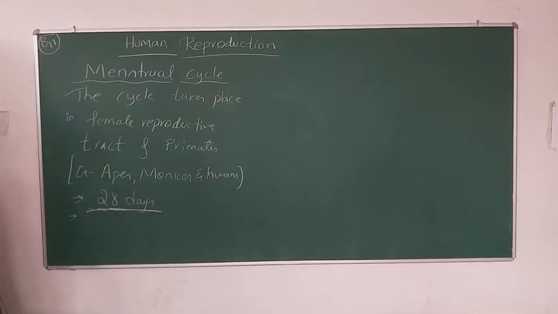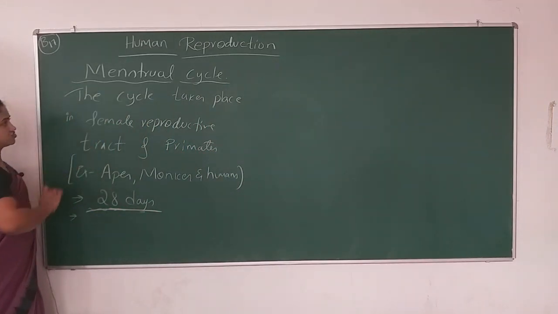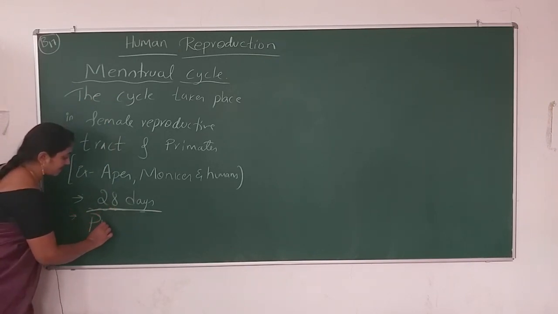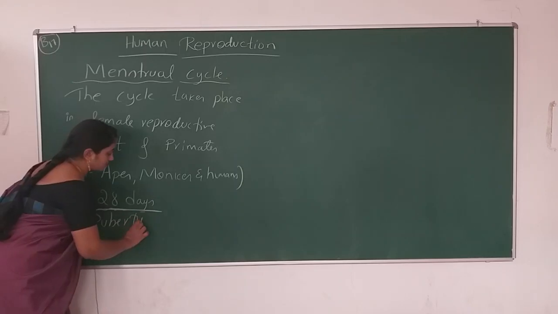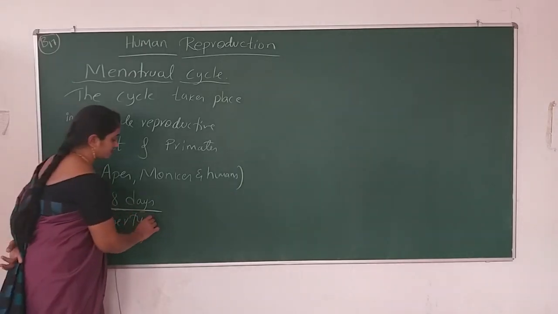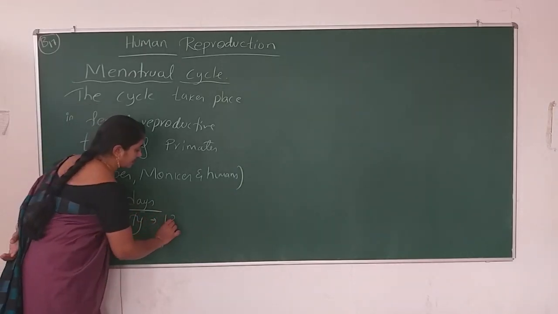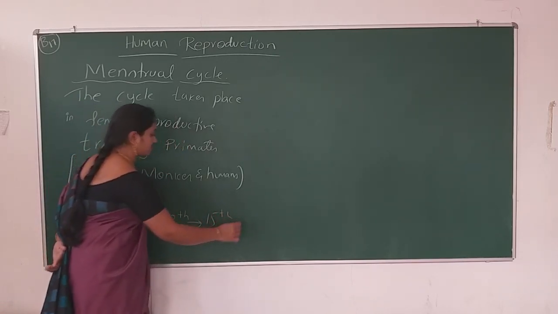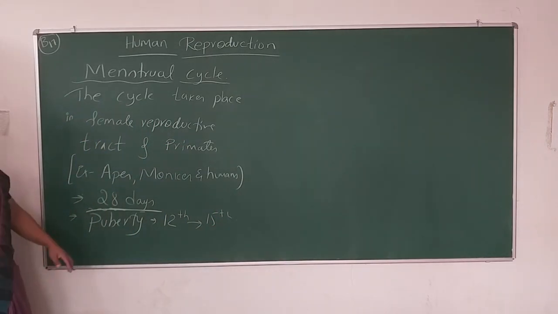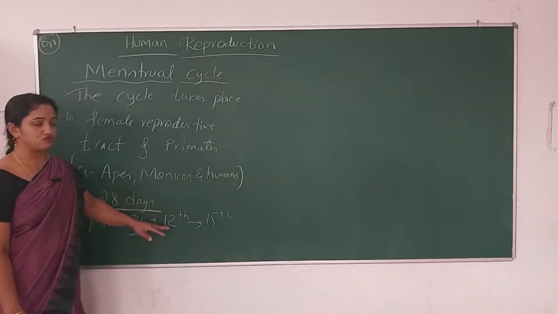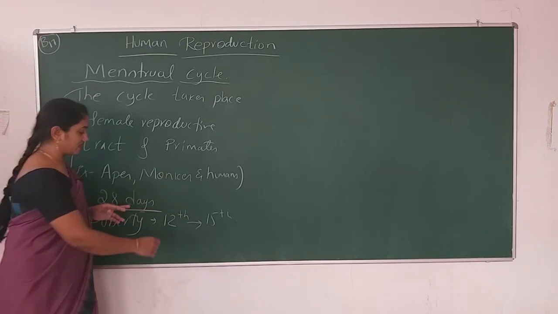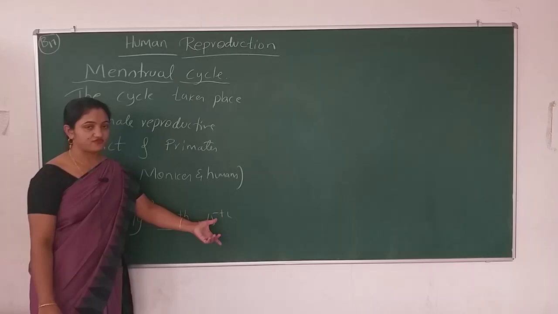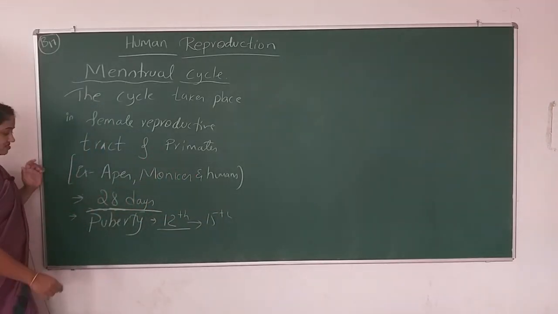And then the first menstrual cycle begins at the puberty of the female, when she is at the age of 12 to 15. It is not compulsory that the female has to release eggs at the age of 12, it is not like that. Between the ages of 12 and 15, puberty begins.